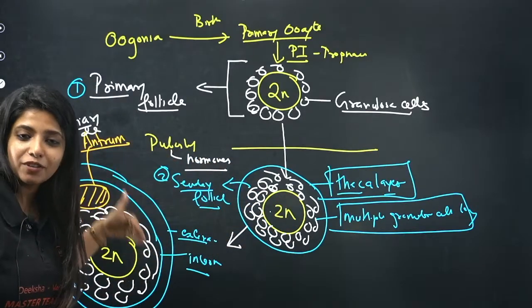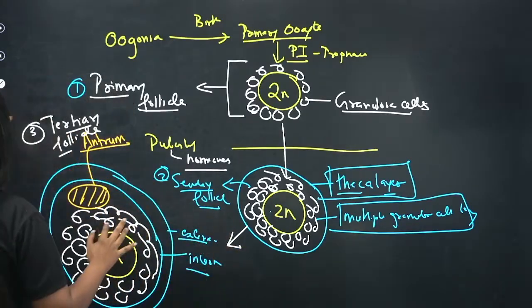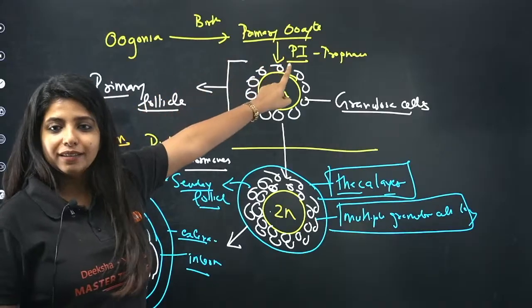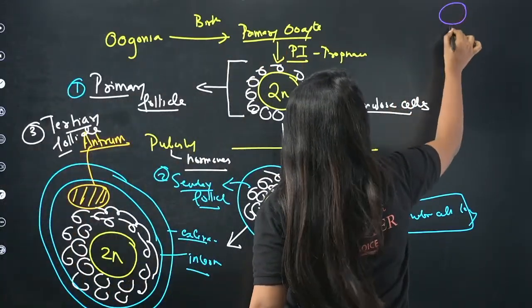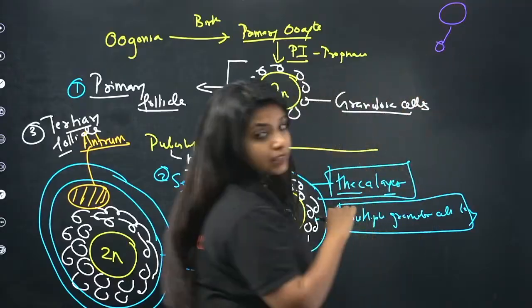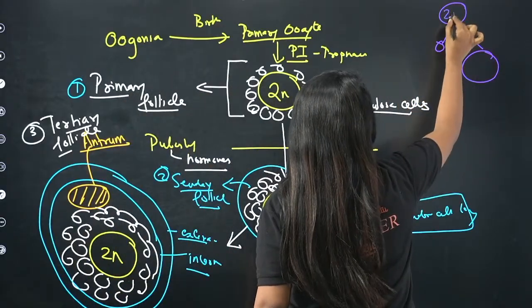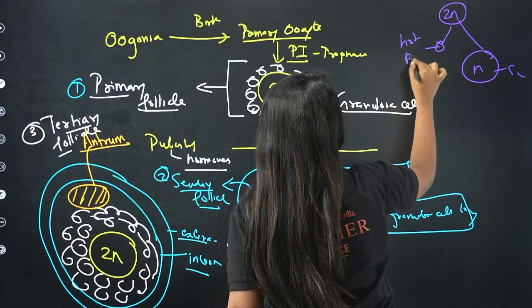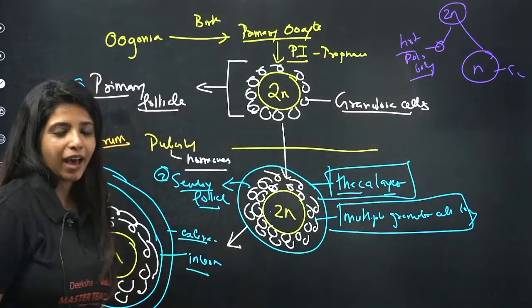Why do you think this conversion is happening? Because now we want one very important thing to happen, and that is we stopped the primary oocyte over here at this stage, prophase 1. We have to make sure the primary oocyte undergoes division and forms the secondary oocyte and the first polar body. And this is exactly where it is going to happen.